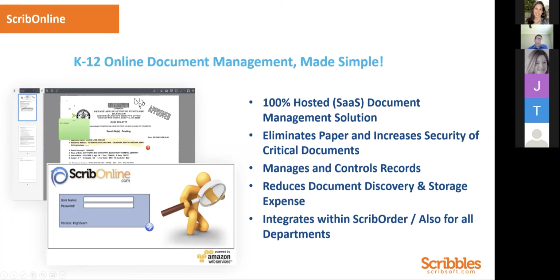So a little bit about Scribble Online. A fun fact for everyone in the room, this was actually the first application created by Scribbles, even before Scribble Order. You might be asked for that later. It is a cloud-based document archive repository. It's specifically used for managing records.